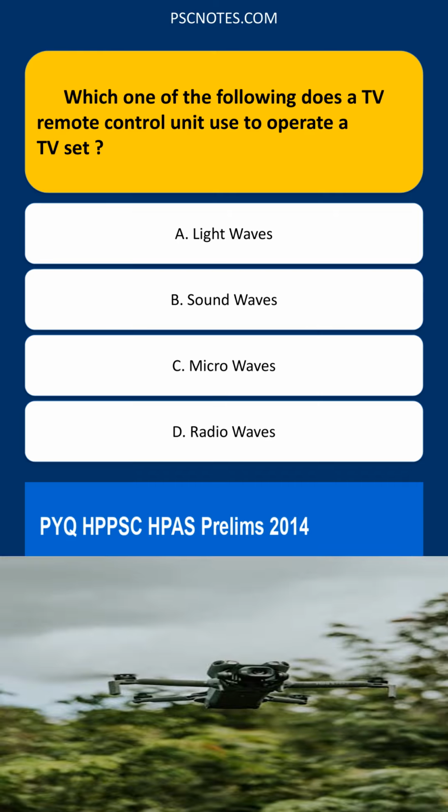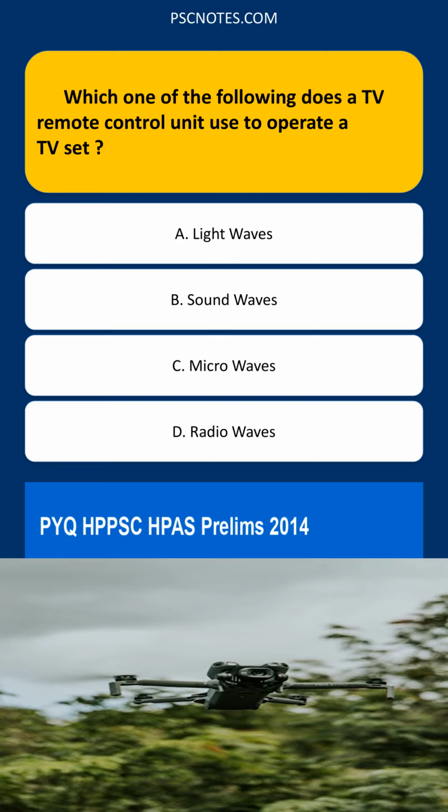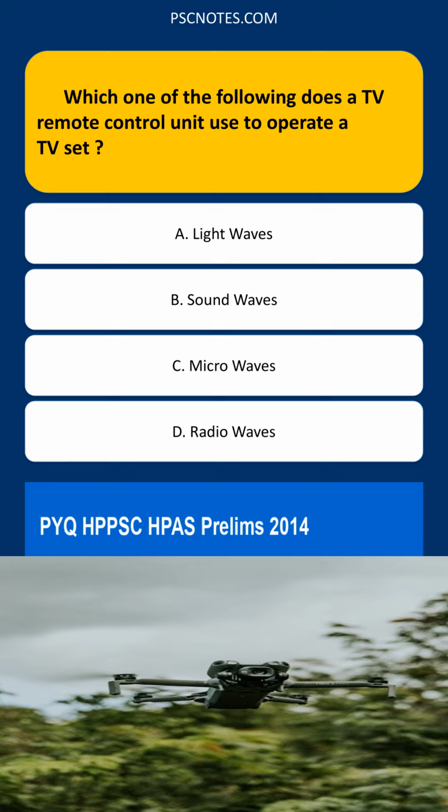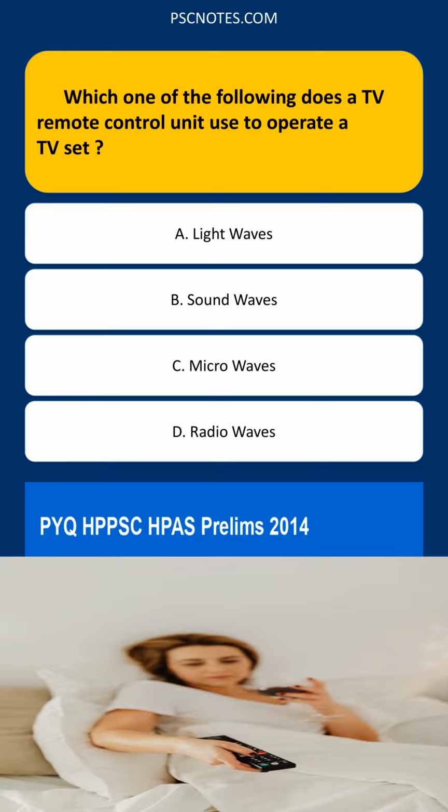Which one of the following does a TV remote control unit use to operate a TV set? Light waves, sound waves, microwaves, radio waves. Explanation: the correct answer is A. Light waves. Most conventional TV remote control units use infrared (IR) light to transmit signals to the television set.